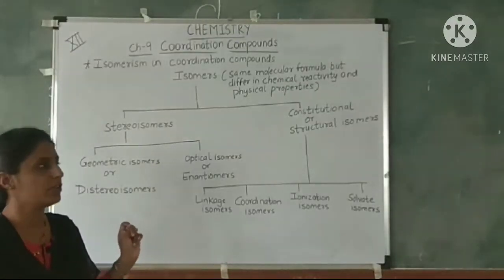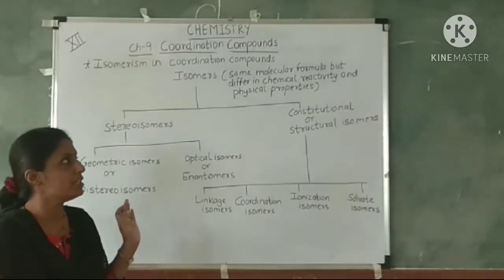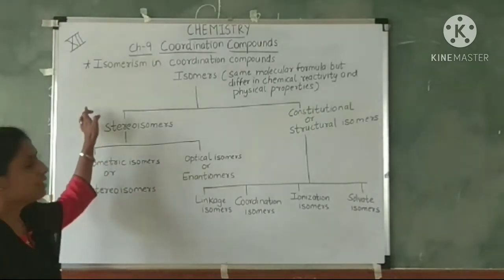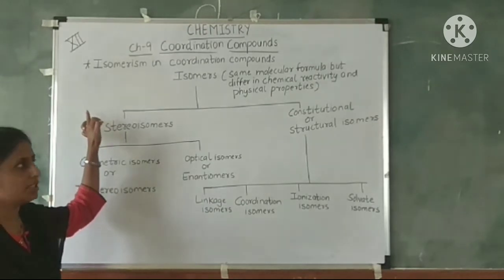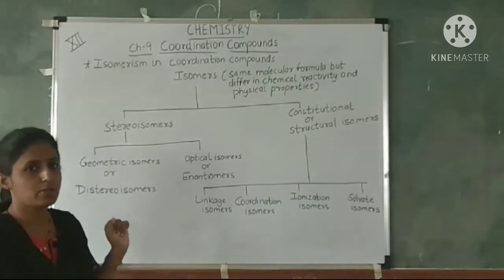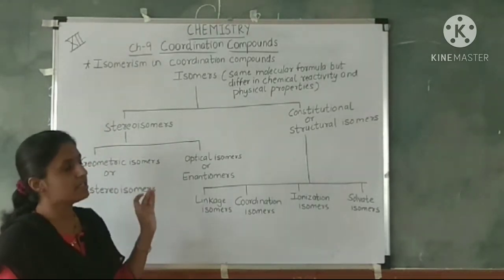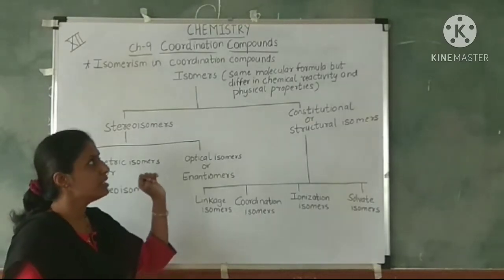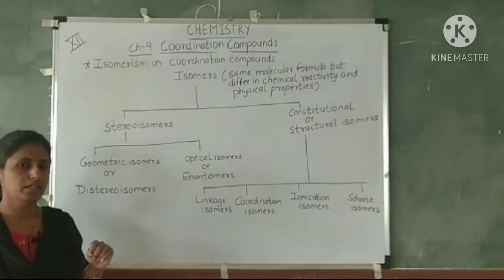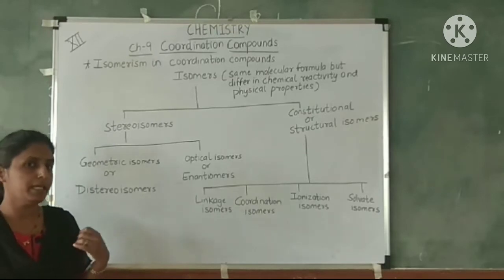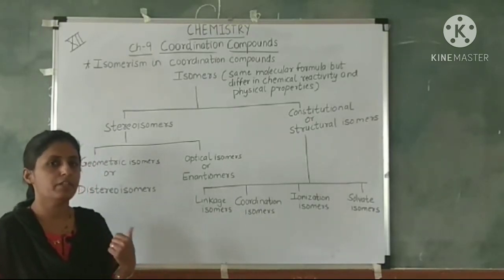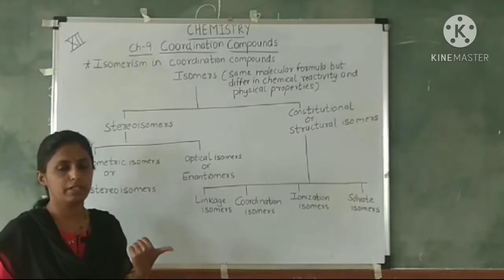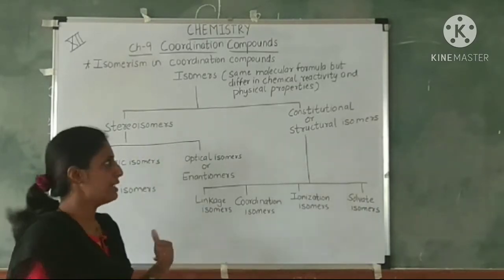Welcome to the next lecture of our lesson number 9, Coordination Chemistry. The next topic today we are going to study is isomerism in coordination compounds. Now what are isomers? We know isomers are the compounds which have the same molecular formula but they differ in their chemical reactivities as well as in physical properties. They have different solubility, melting point, boiling point, etc.